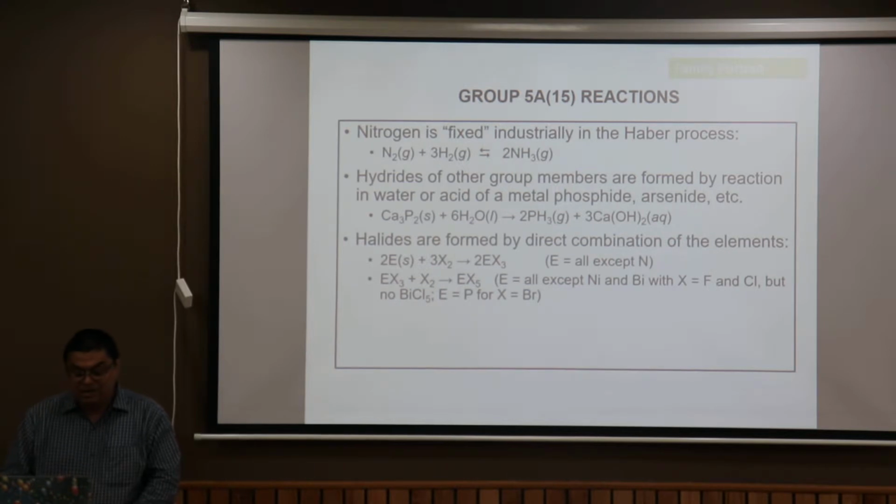Halides are generally of EX3 type, though nitrogen cannot form trihalides in that way. EX5 is also produced, excepting nitrogen and bismuth. Bismuth cannot form it because of the inert pair effect, whereas nitrogen cannot form it because of the non-availability of its d orbital.